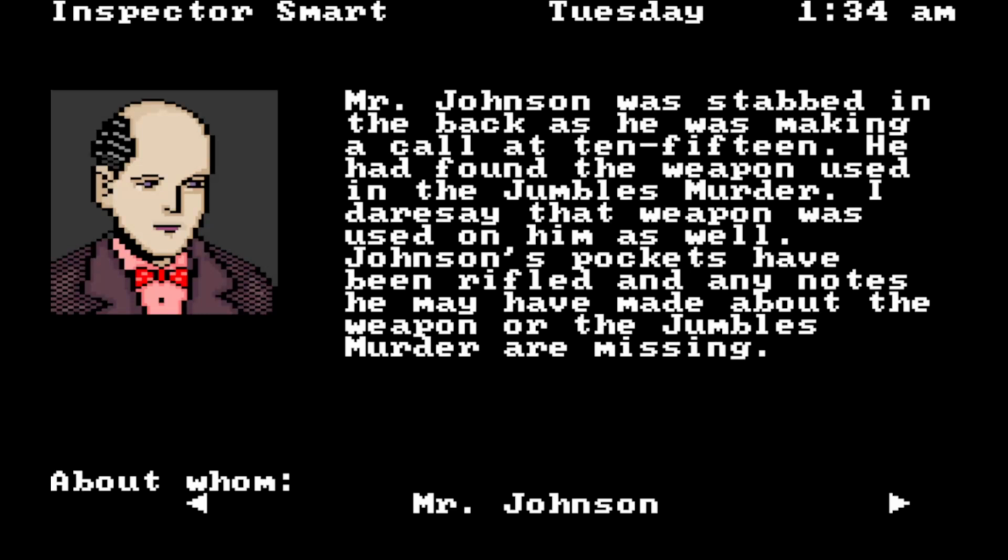Johnson's pockets have been rifled, and any notes he may have made about the weapon or the Jumbles murder are missing. But I have that note. And also, let me write that down. Johnson was murdered at 10:15.